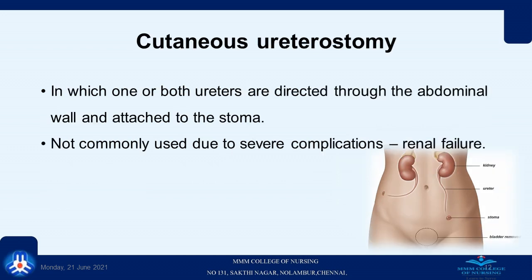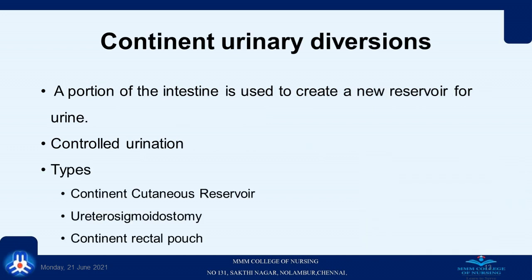Cutaneous ureterostomy, in which one or both ureters are directed through the abdominal wall and attached to the stoma. It is not commonly performed due to the severe complications like renal failure. Continent urinary diversions. In this method, a portion of the intestine is used to create a new reservoir for urine. The urination is a controlled process.